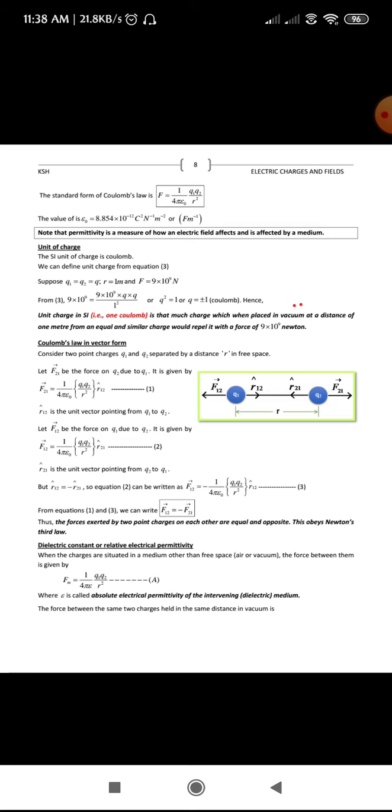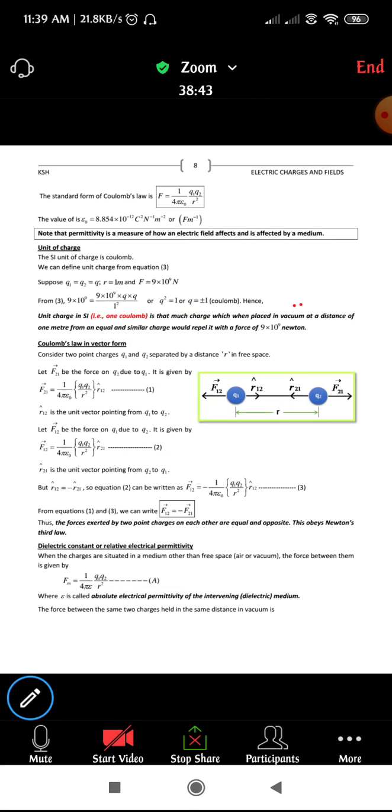Okay, with this we will conclude today's class. Just go through these derivations. Okay, thank you students.